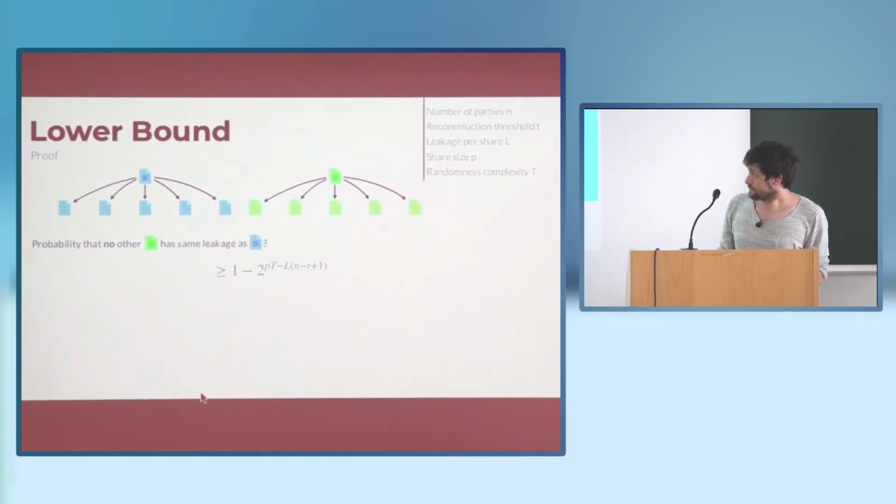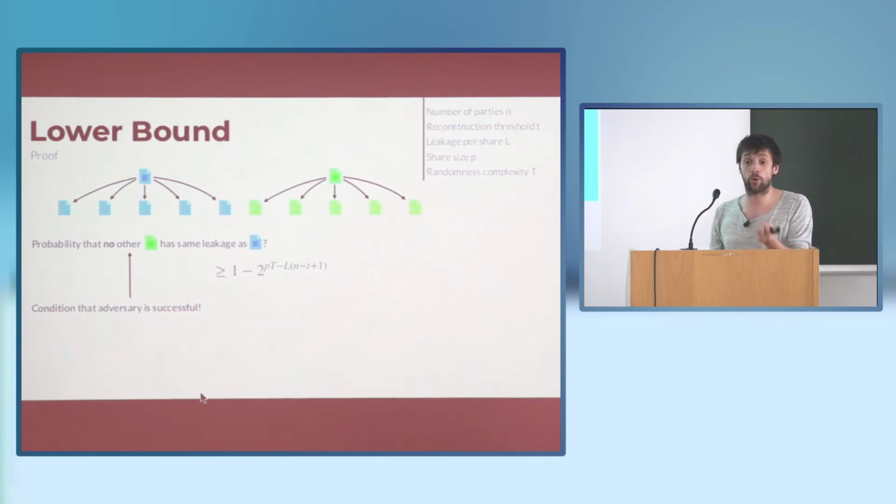And this not being the case is exactly the condition that our adversary would be successful, because if the green file is the only one that can have this specific leakage, then inefficiently we can just go over all secrets and check which of those files actually gives us this leakage, and then we can obtain the secret shared file.